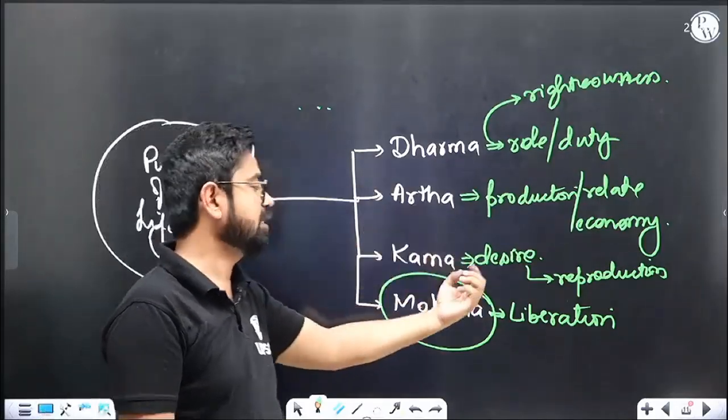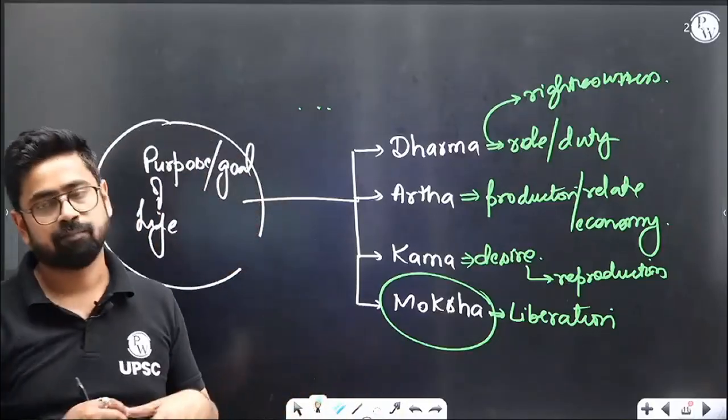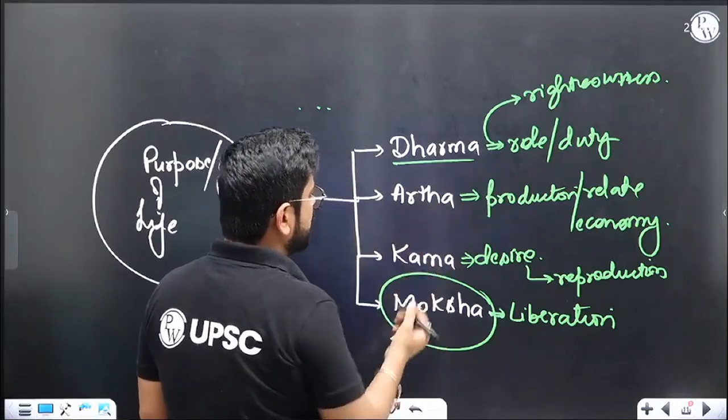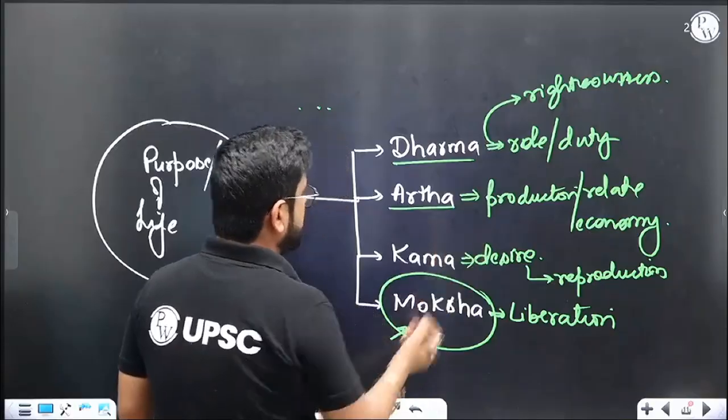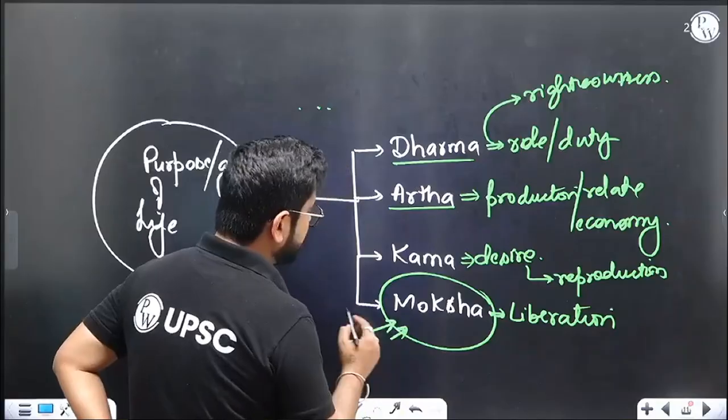Third is kama. It is about your desire, sexual desire, and also related to reproduction, the production of the next generation. And the last one is moksha, which is liberation. Now, what is liberation? So moksha. Now, how to reach this? See, dharma, okay, you have to behave in a particular fashion. Artha again, you can decide how you want to go about this, what you want to do in an economy. But moksha, the toughest part is moksha.